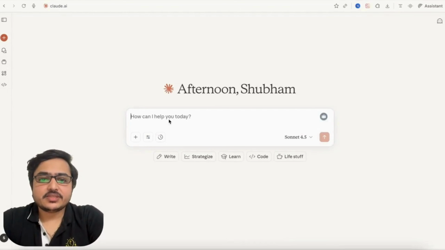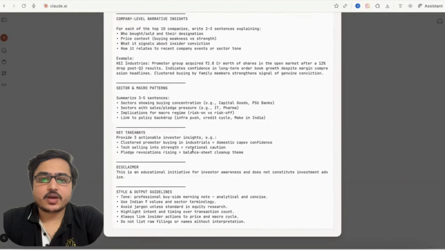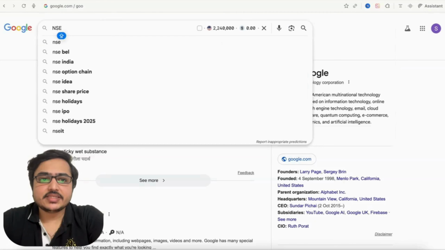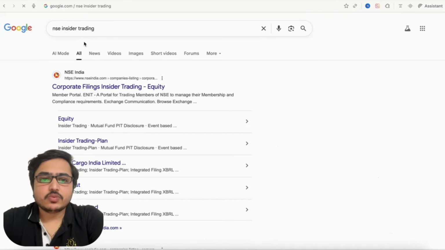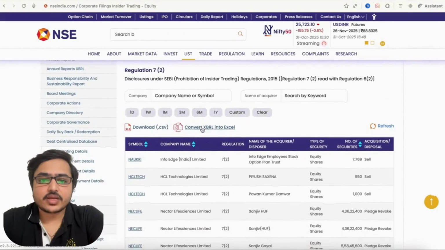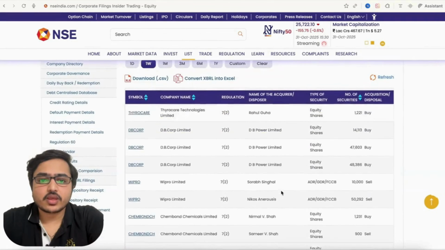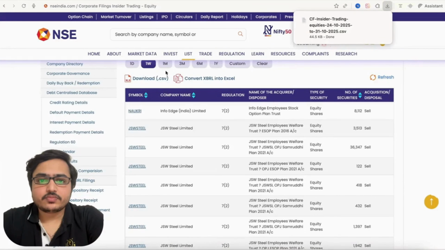So I will paste this prompt now, which is the insider trading dashboard prompt we have developed in house. Then I will go into NSE and type in NSE insider trading. The purpose is to go to the insider trading page of NSE where there will be multiple filings. I will try to come up with one week of filings. So this is this whole week's filings of insider trades. I will just download this CSV file.